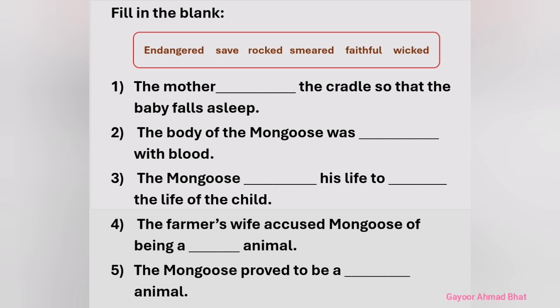Now fill in the blanks. Friends, there are 5 sentences with blank spaces. Fill these blank spaces with the given words.